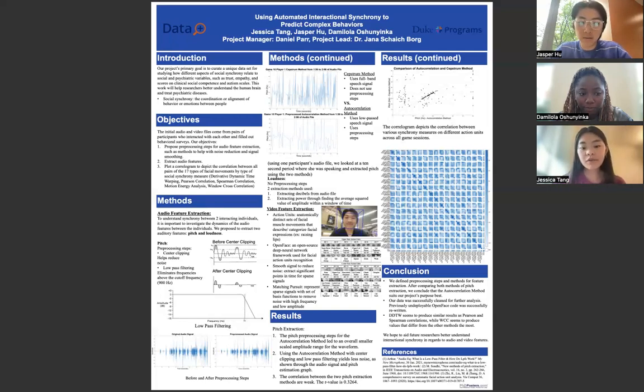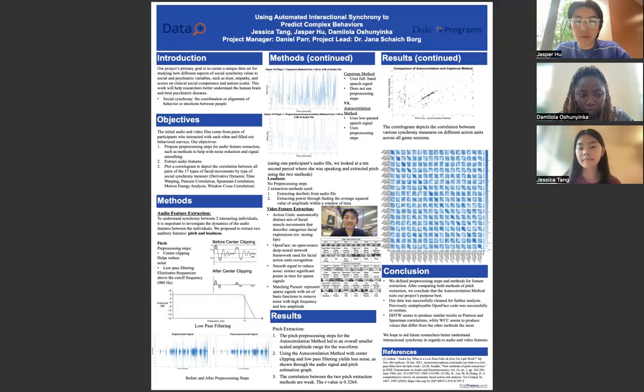So for the results, in our pitch extraction methods, we found that the correlation between the Cepstrum method and the autocorrelation method is weak. We found that it had an R value of 0.33, and you can see the scatter plot that shows this at the top of the third column.